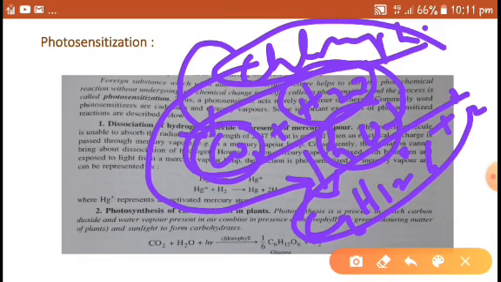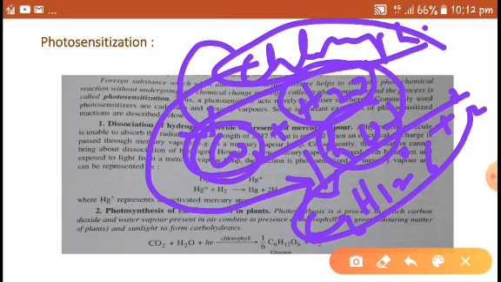So what is happening here? Without chlorophyll, the photosynthesis cannot happen, that is, carbon dioxide and H2O cannot be converted into carbohydrate and oxygen.